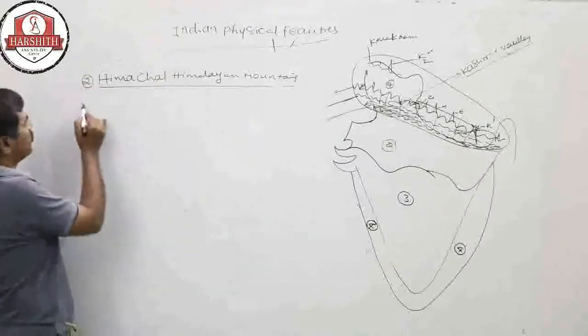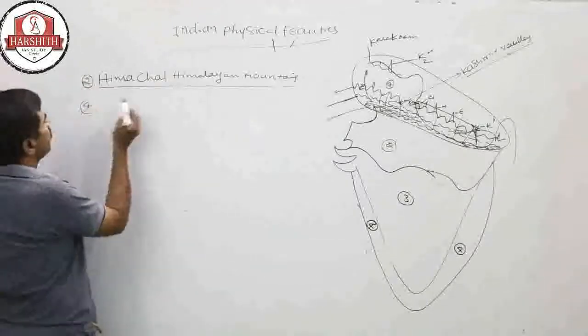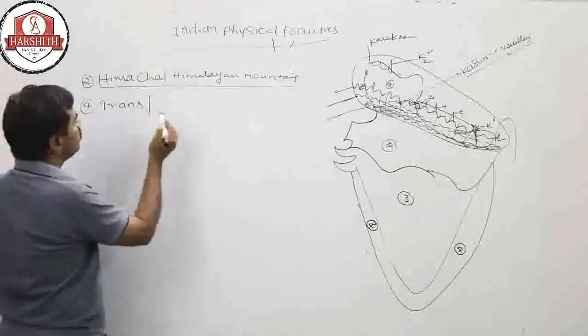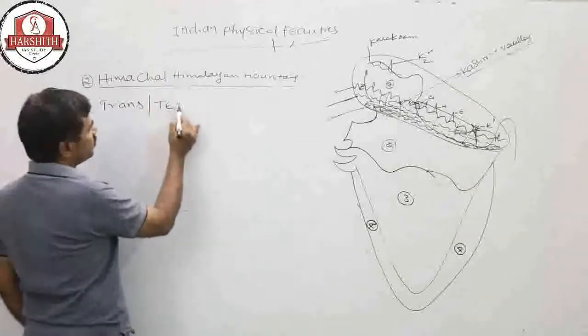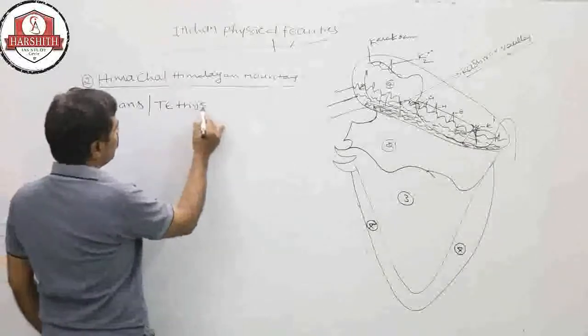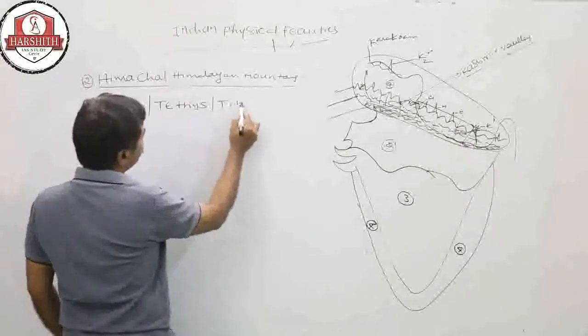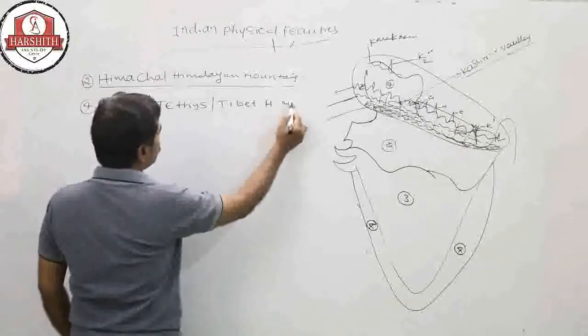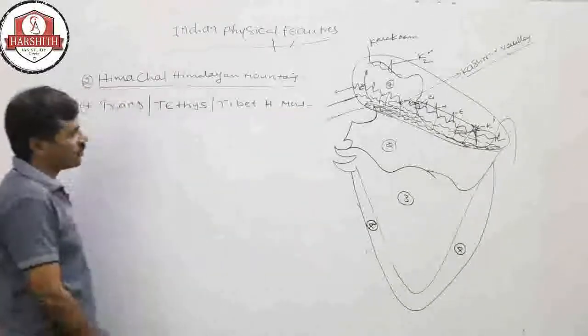Fourth one, after Shivalik, the Trans or Tethys or Tibet Himalayan mountains. These are the fourth one.